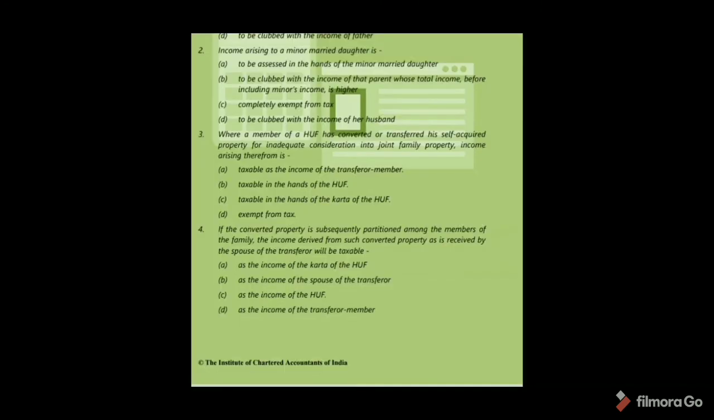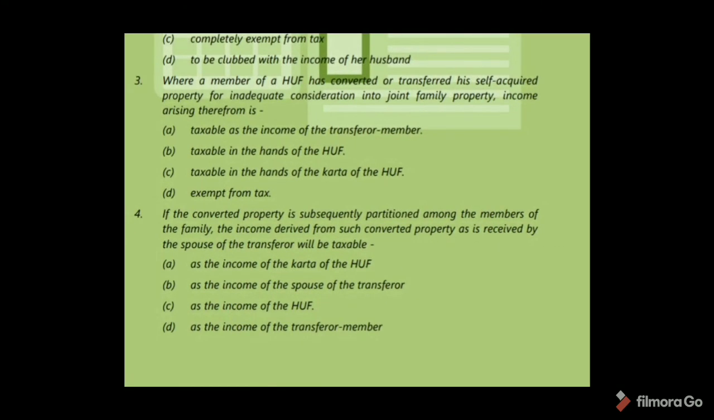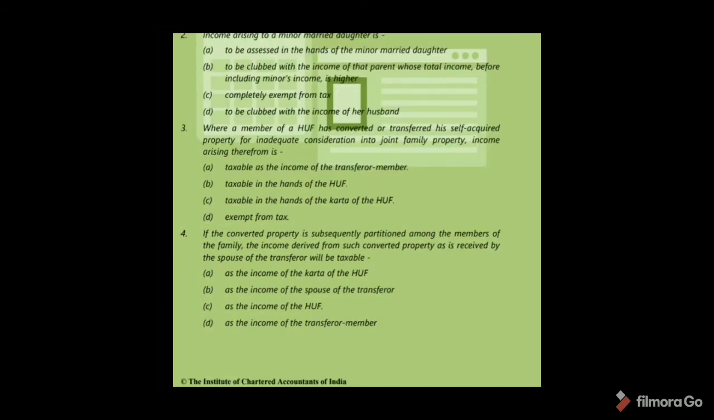Okay. See MCQ number 3. Where a member of HUF has converted or transferred his self-acquired property for inadequate consideration into joint family property, income arising therefrom is taxable as income of the transferor member. So option A is correct. Okay. See MCQ number 4. If the converted property is subsequently partitioned among the members of the family, the income derived from such converted property as is received by the spouse of the transferor will be taxable in the hands of the transferor member only. So option D is correct. Okay.